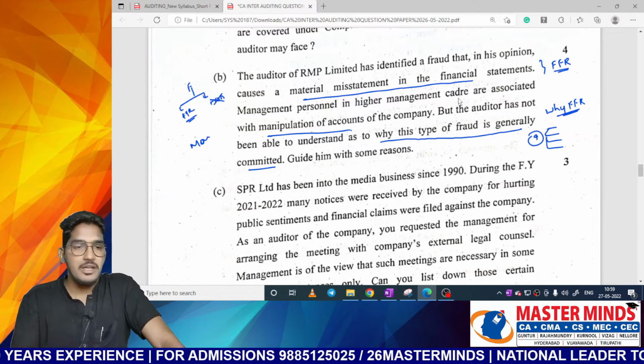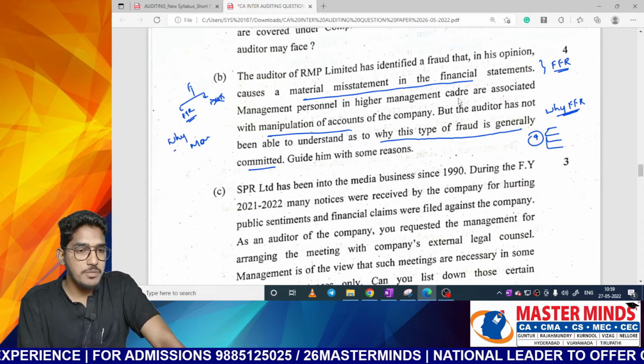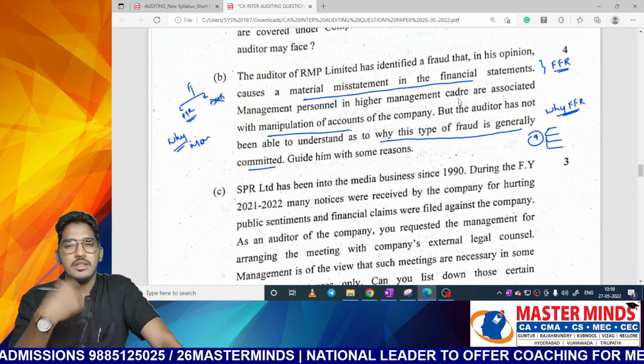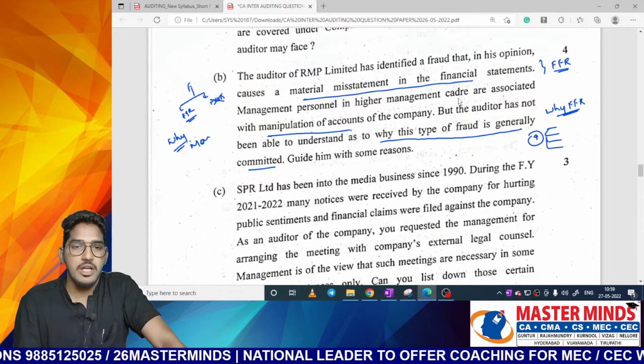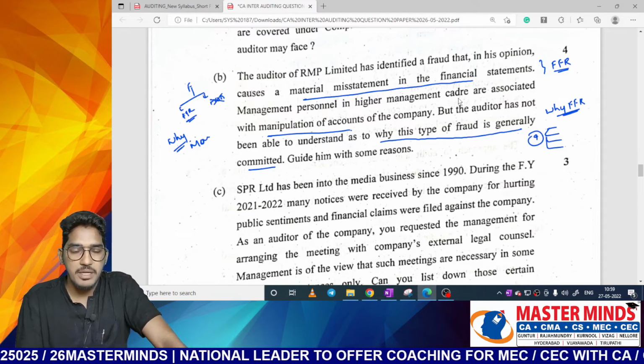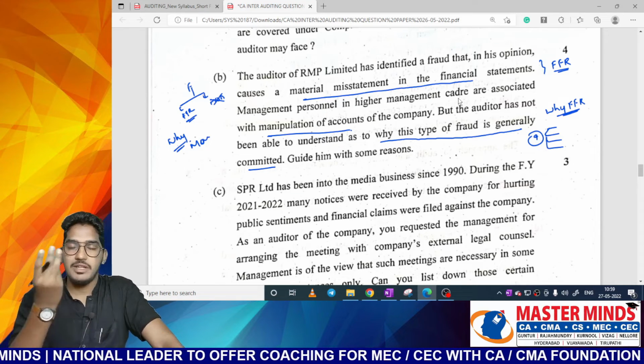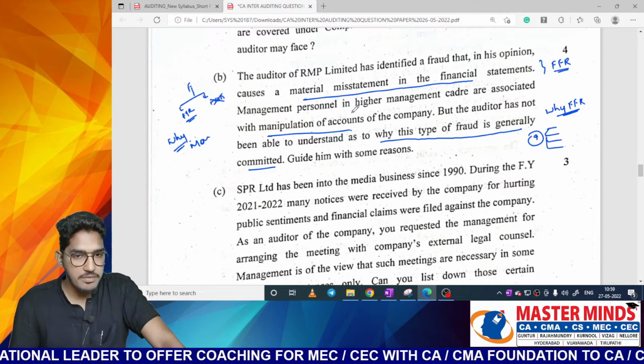So in our material also we have a direct question, why fraudulent financial reporting will be committed. So out of that question, a straightforward question has been asked, but they try to pose it as a scenario based question. But if you read this particular sentence, it is pretty much clear why this type of fraud is committed. For these 4 reasons, whatever has been mentioned in the standard, that we will write here.